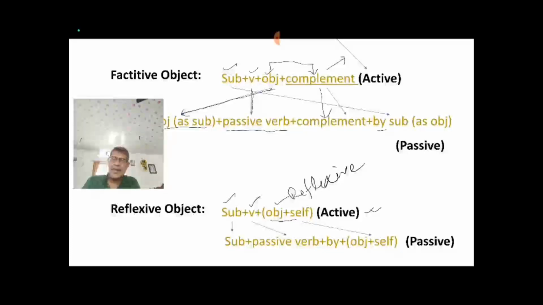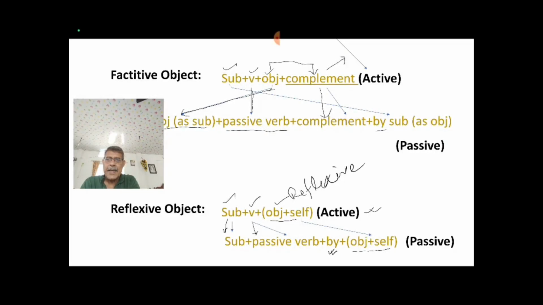You set the subject directly in its own place. No need to take the subject after by. Mind it. Then you set the passive verb of the verb. Then you set by, and then the object in its own place.